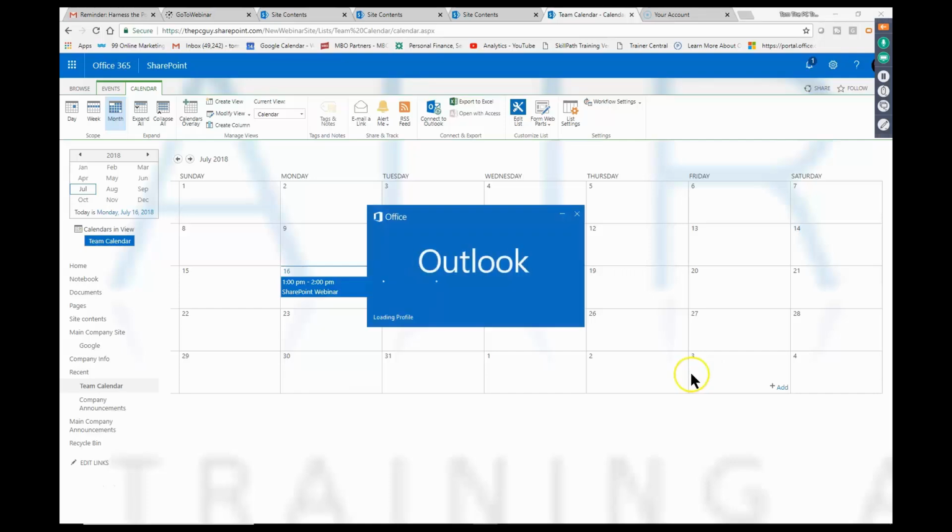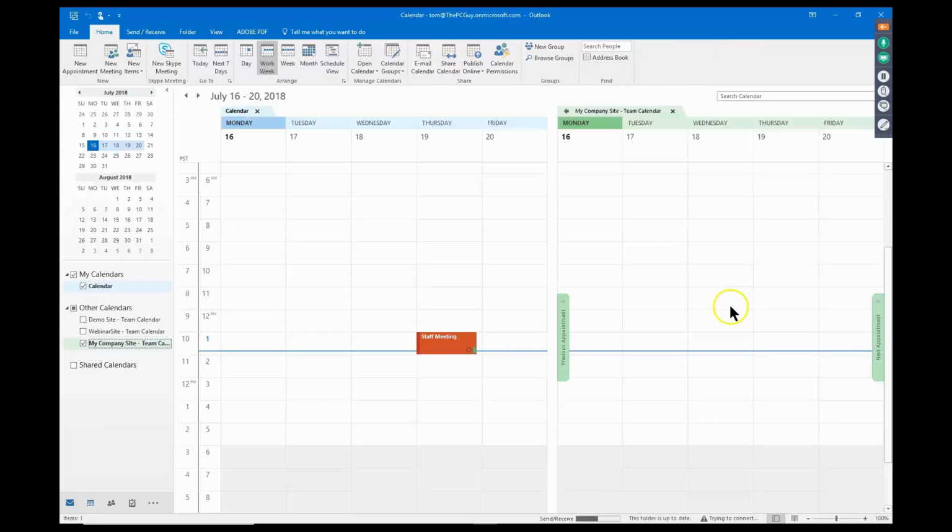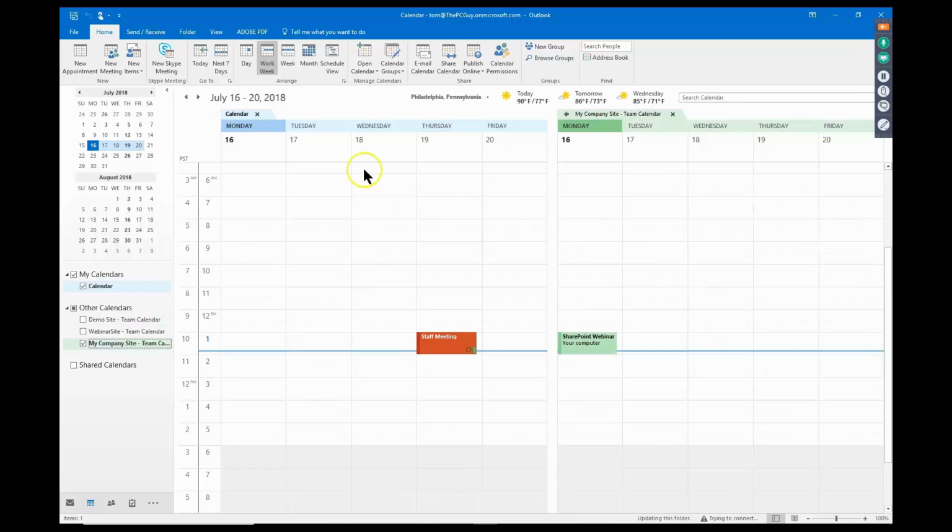It's going to try to attempt to open up my Outlook. Now it's going to say, do I want to connect the SharePoint calendar to Outlook? And I'll say yes. And watch what happened. Here's my calendar on Outlook, and then here's the SharePoint company calendar. Isn't that great? So I can view both of those.